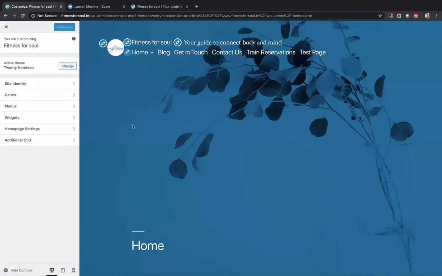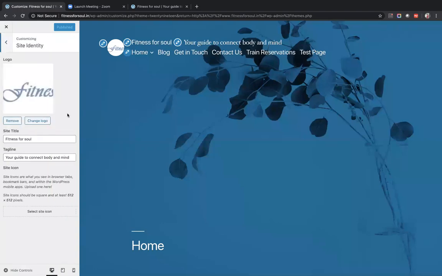When we click on customize, these are the 5-6 options that come in front of us. The first thing is site identity. So first go to appearance, click on customize, and then click on site identity.